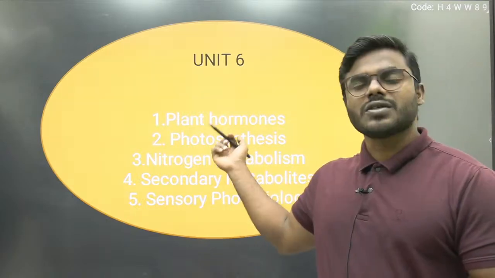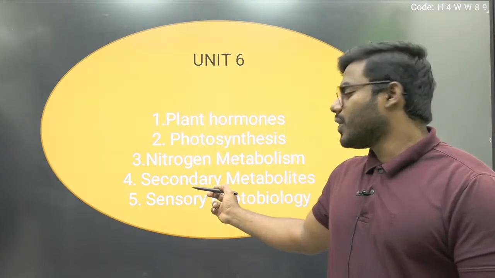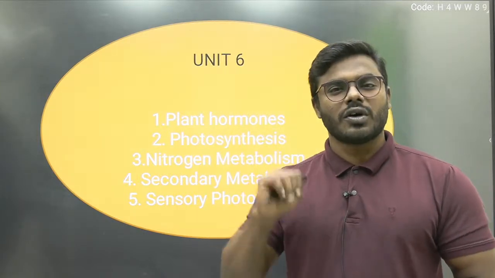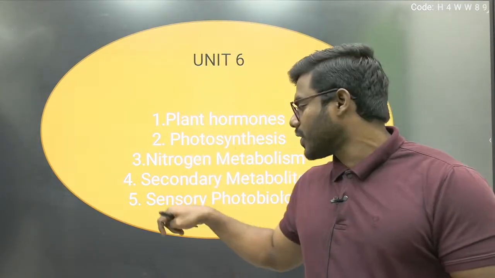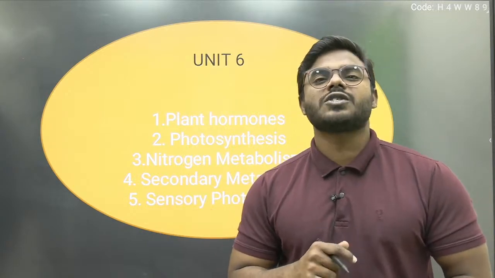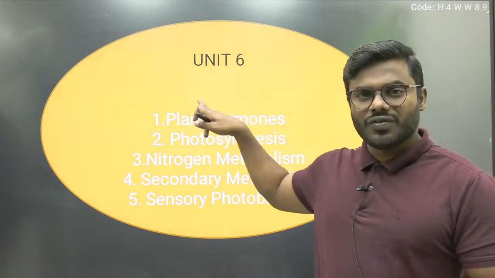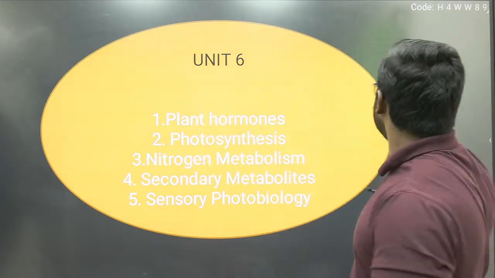Then we got photosynthesis only 2 marks, and a question from secondary metabolites for 4 marks. Sensory photobiology we got 4 marks, and I forgot to keep another topic, transport in plants, from which we got a 4-mark question. So today we will be starting with unit 6.